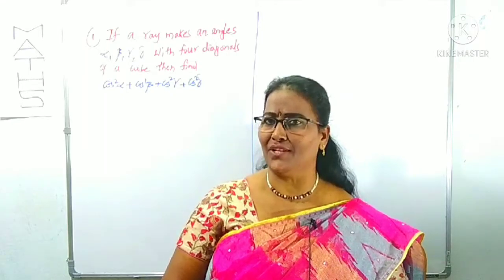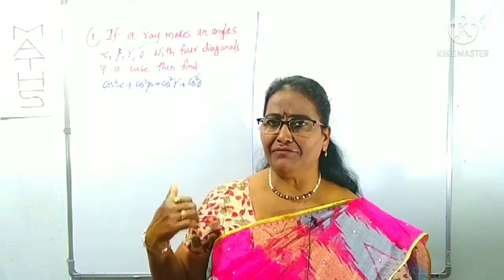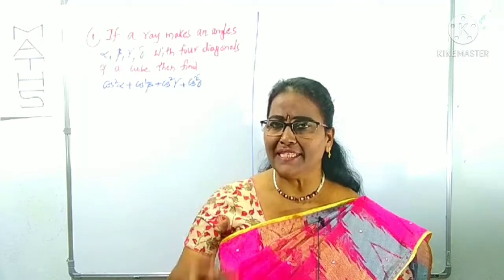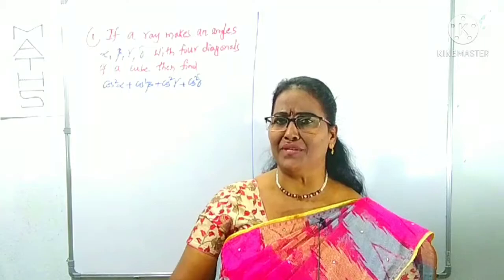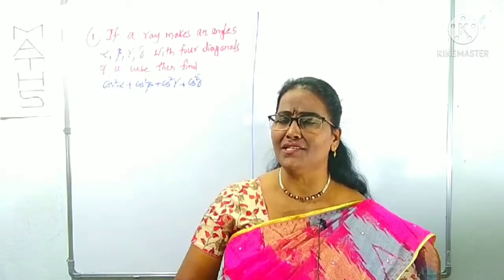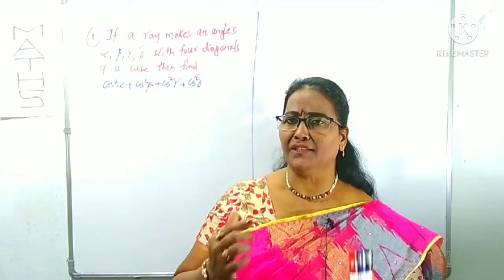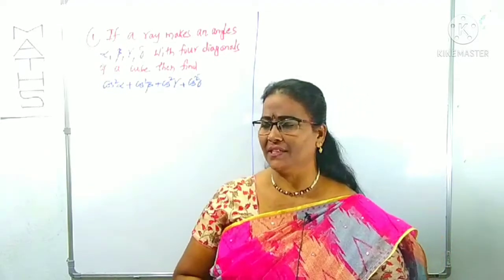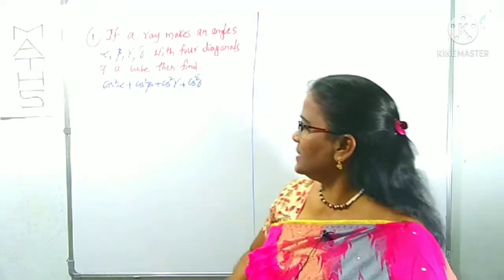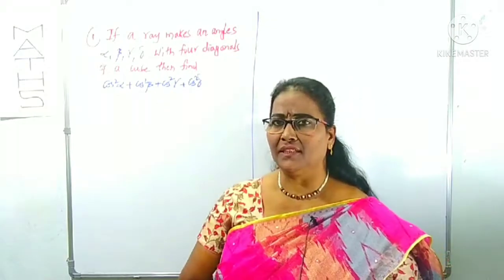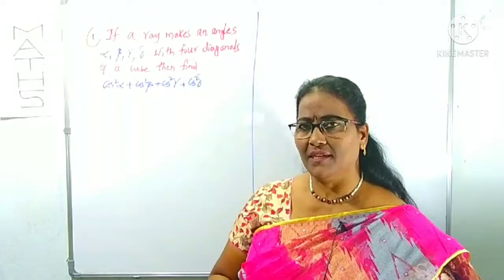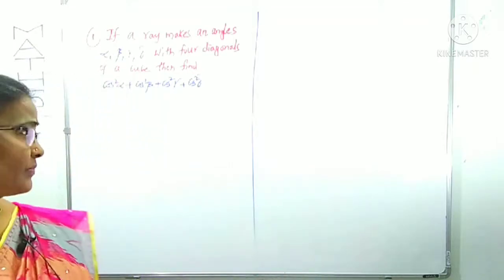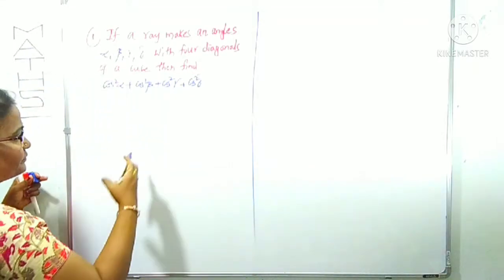What are the 4 diagonals? You have to concentrate. I will draw the figure and explain how you can draw it. For this question, the figure is the most important. You have to understand the various points on the figure. I will explain easily. I am going to teach an easy method here, which is very helpful to you. Then after that we can find cos square alpha plus cos square beta plus cos square gamma plus cos square delta. For that you have to know, we can draw the cube like this.